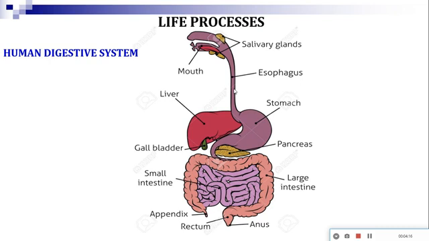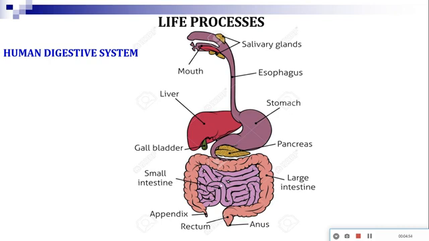Then the esophagus ends with a J-shaped stomach. This is the stomach which looks like the letter J. Then along with the stomach, the liver is there. Liver is of course not directly involved in the digestive system, or it cannot actually be included in the digestive system, but it is a part which secretes the enzyme for the digestion of the food. Then the stomach ends with a long pipe which is about 4 meters long, which is known as the small intestine.